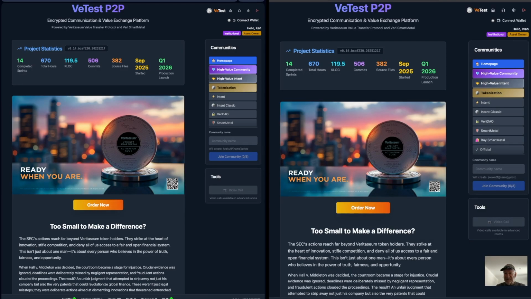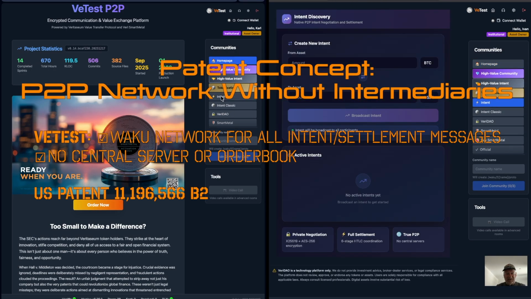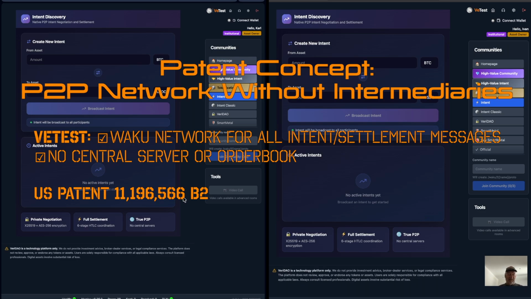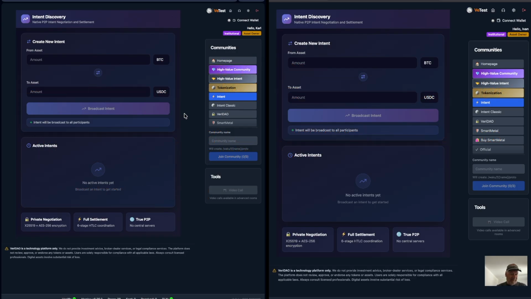Now, both parties do need to be in the intent channel to see the intents. They are not cached or recorded. So they're transient in that if you're not there to view them and transact on them, they're gone forever. So let's go ahead and connect in both of their wallets to get started here.